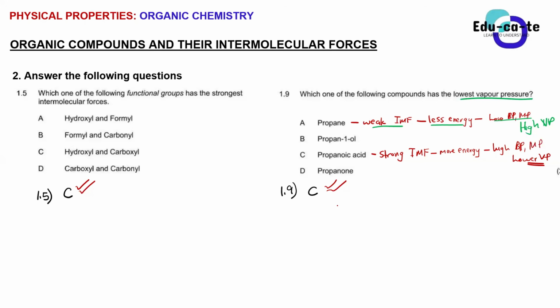If you compare B and C, which one has a stronger intermolecular force than the other? C, sir. C, right? So basically it means that it will require the most energy. It will have the highest boiling point and melting point. So the vapor pressure will be the lowest. It will be even lower than that of the alcohol.